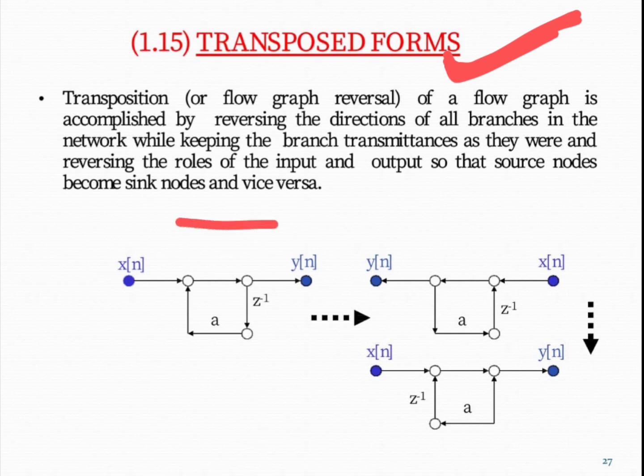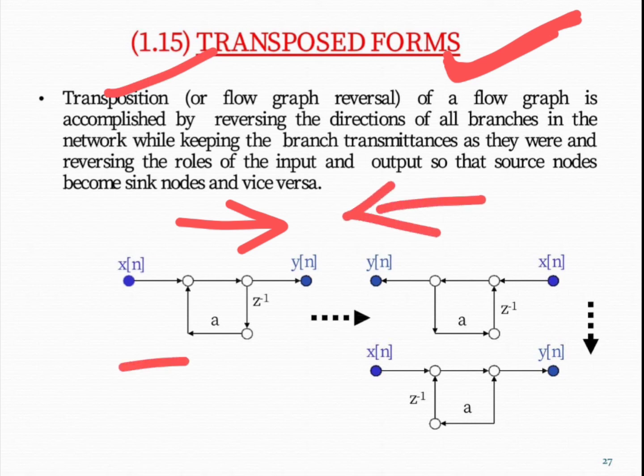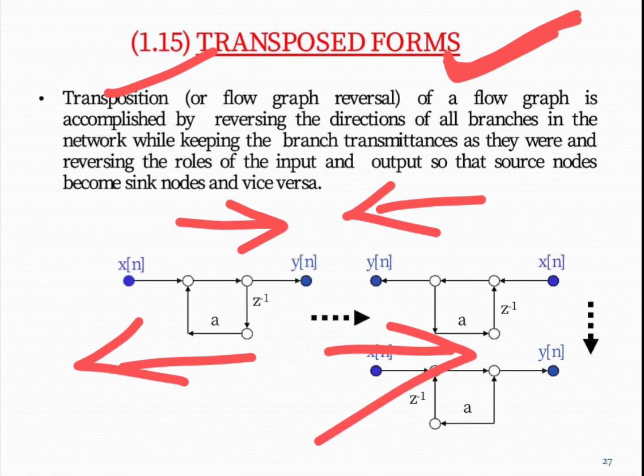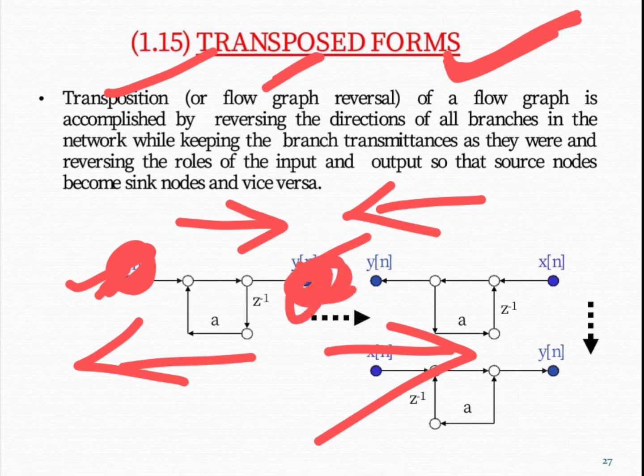If the direction of a branch is like this, then by using the transposed form we can reverse the direction like this. If the direction is like this, then we reverse the direction like this. So in the transposed form, we reverse the direction of the branches, and also we reverse the role of input and output. Here if this is the source, then this becomes the sink if we use the transposed form. If it is the sink, then it will become the source.